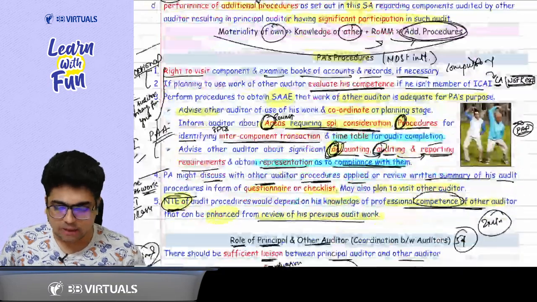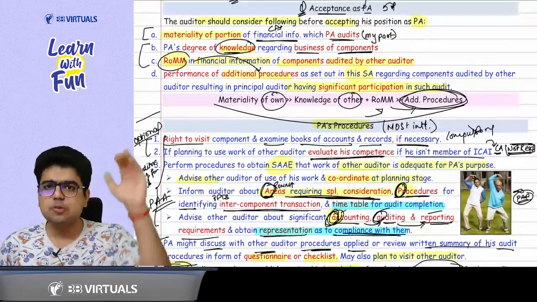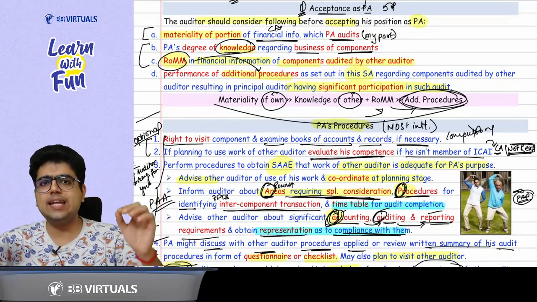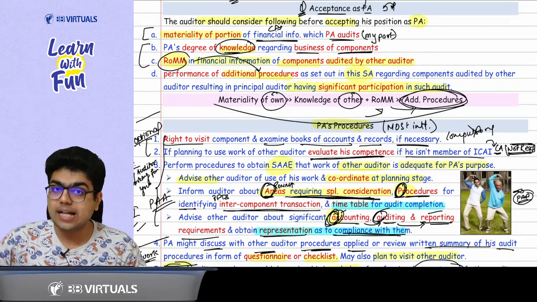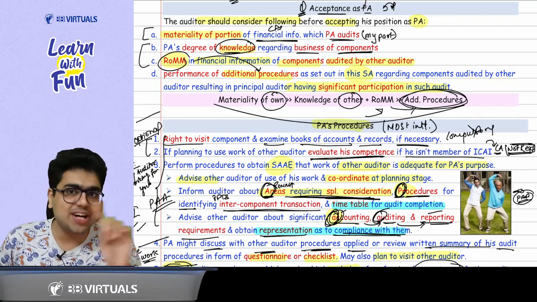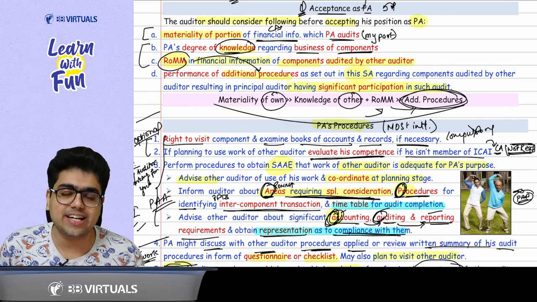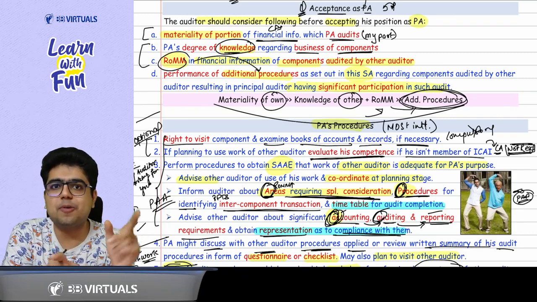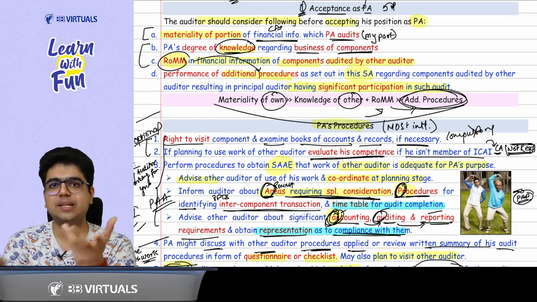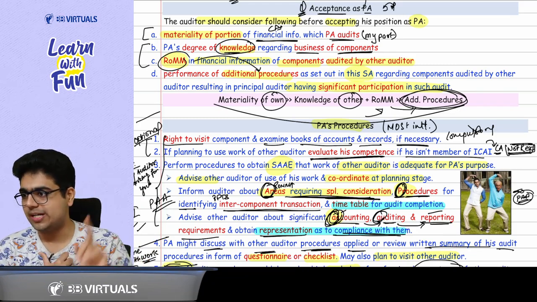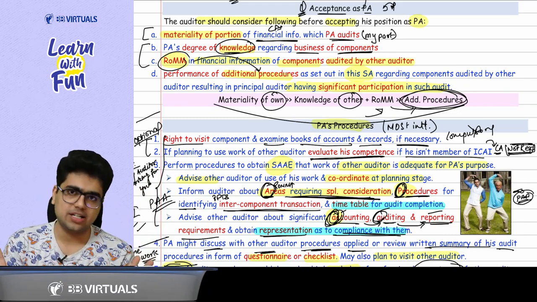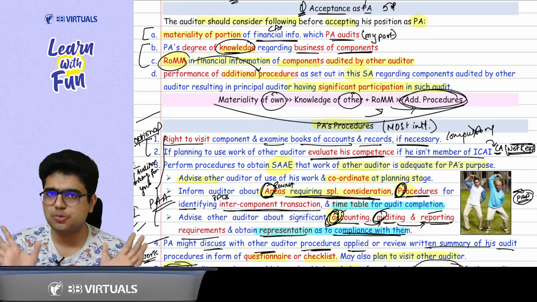audit. Now, sir, what are the procedures? First two procedures are optional. If you want to visit the subsidiary, you can visit. You can examine their records, no issues. Acha, can I examine the working papers of the other auditor? No, you cannot examine the working papers of the other auditor because working papers are the property of the auditor. These are not your property. So he may, at his discretion, share with you. Okay? Remember this point. Second case, can I evaluate the competence of the other auditor if he is not a chartered accountant? If he is a chartered accountant, he is assumed to be competent.